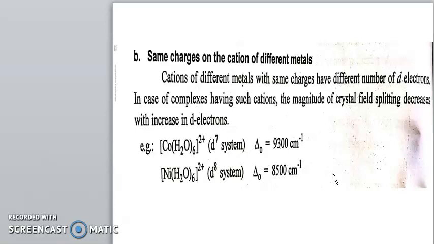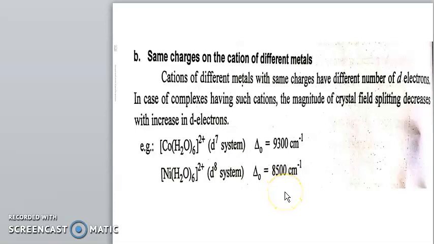Here is the d7 case, here is the d8 case, meaning one electron is increasing in the d system, so the value of crystal field splitting decreases. Here is 9300 and here is 8500.